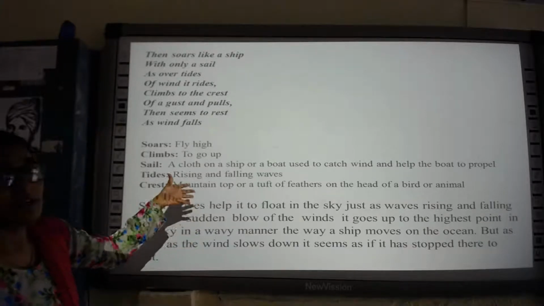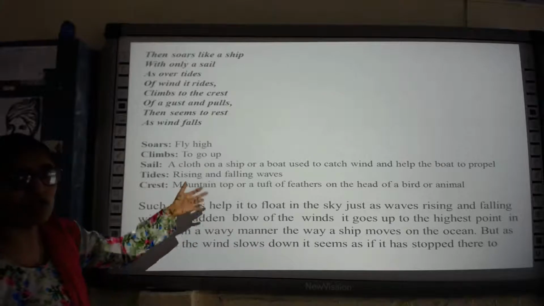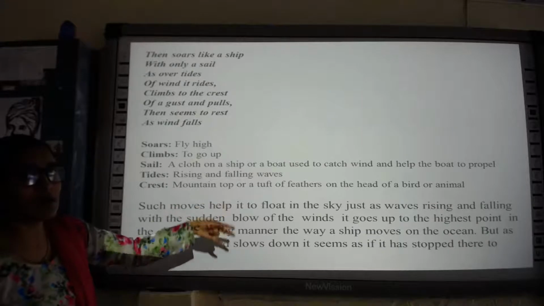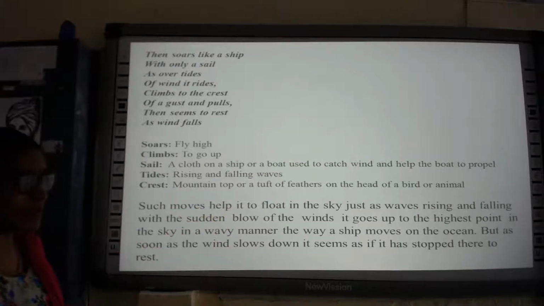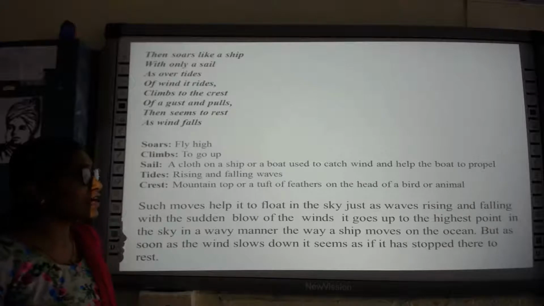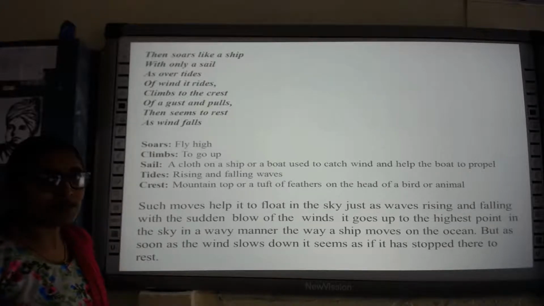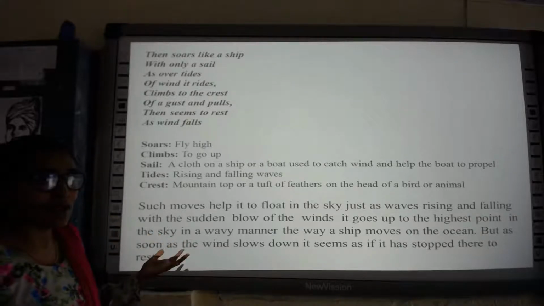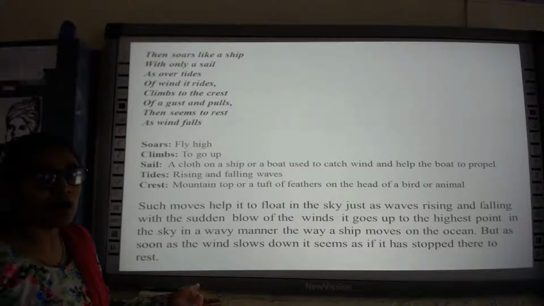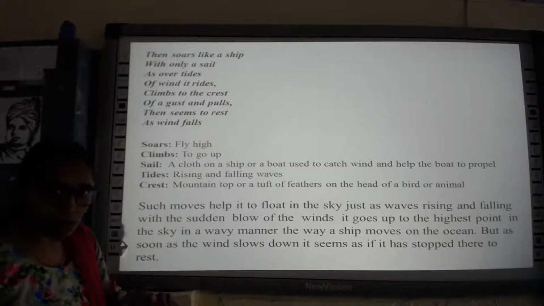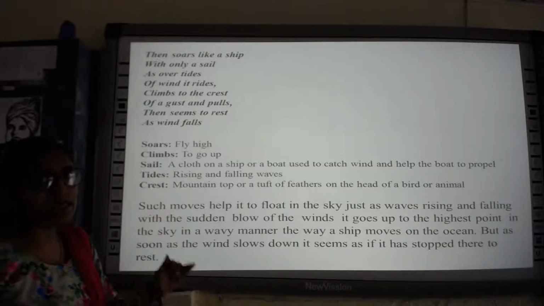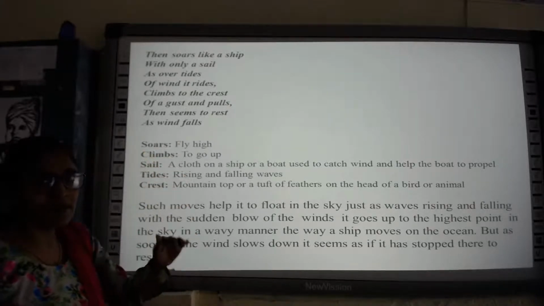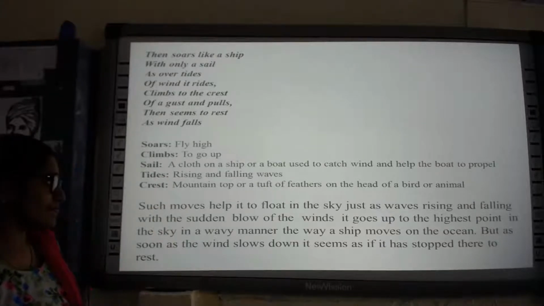Okay, so how does it help? Such moves help the kite to float in the sky, just as waves rise and fall. So how do the waves rise and fall? It rises like this and falls like this, isn't it? And with what? With the sudden blow of the wind. When the wind blows, the waves also rise and fall down. And in the same manner, the kite also is going in a wavy manner in the sky.